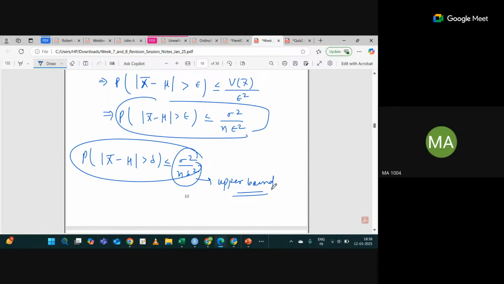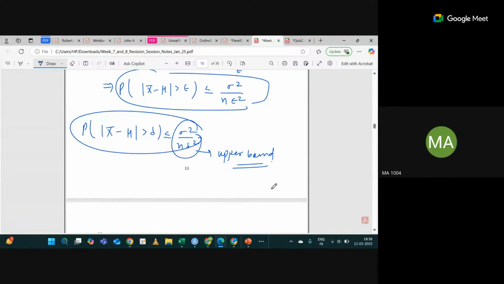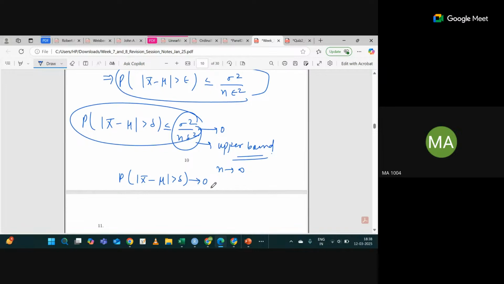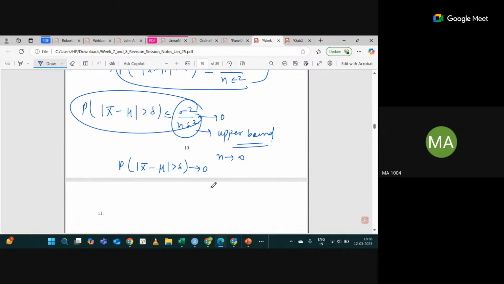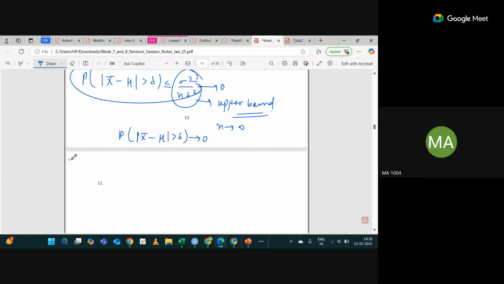Is this clear? So here you will say when n is large, this will converge to 0. Basically, you are saying the probability of the absolute difference between x bar and mu being large is close to 0. Then you will say x bar is close to mu. The probability of a null event is 0, so you are denying this part: the absolute difference between x bar and mu is greater than some quantity, because the probability is 0 for this part. Is the idea clear?